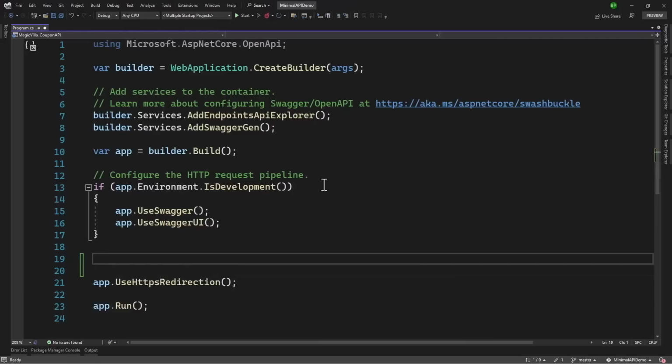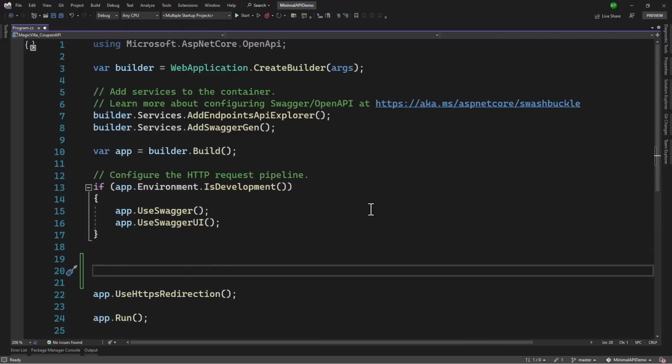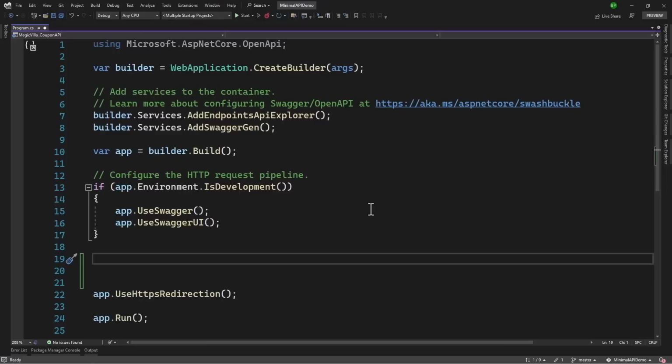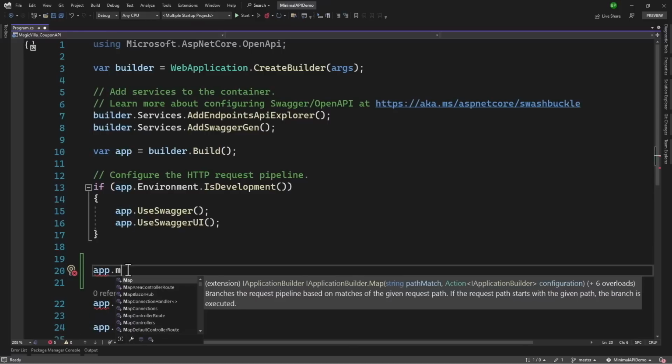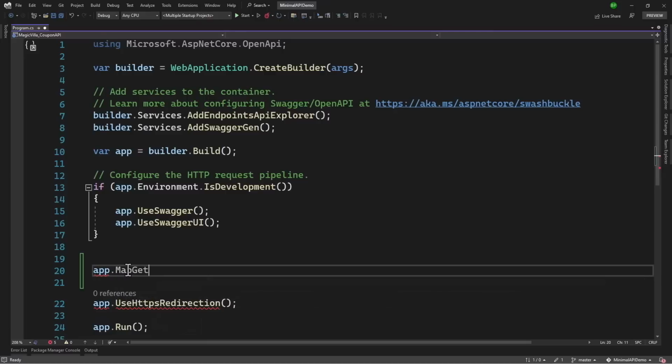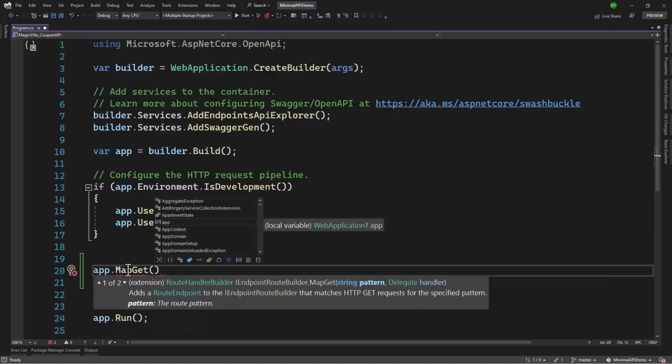Let me add our first endpoint right here. One thing that you should remember is all the endpoints, we will have to configure before the pipeline ends. Because in a traditional API project, if you remember, we were using something like app.AddControllers, and that was adding controllers to the pipeline. Here we are not adding the controller, so all the endpoints of your API that you want to add, you will have to add before app.Run. Right here, we will say app.Map, and you saw before we had something called MapGet. That actually tells that this will be an HTTP GET action method.